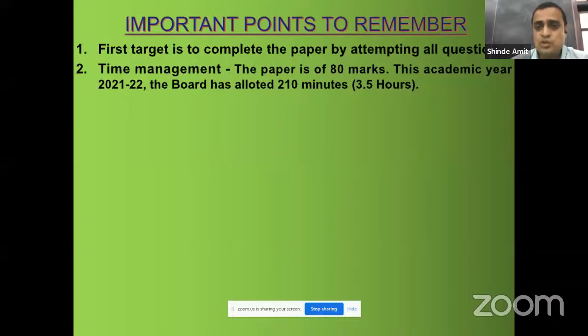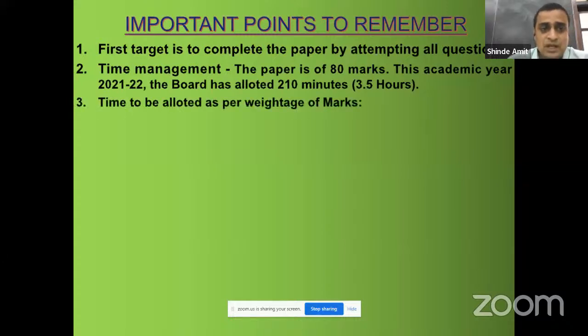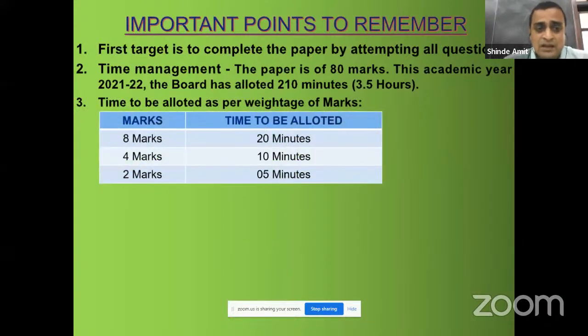So we have to make use of that time in the best possible manner in order to complete the paper and present it properly, so that we are able to score more marks. Time should be allotted as per the weightage of marks. This should be kept in mind: the different questions carry different weightage of marks. So according to the weightage, we should keep in mind how much time to allot to each and every question. For an 8 marks question, we have to allot 20 minutes.